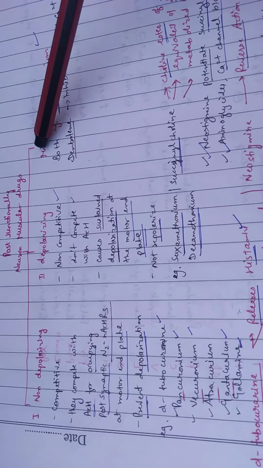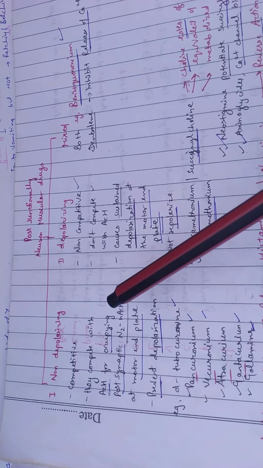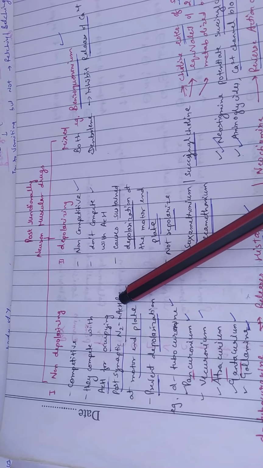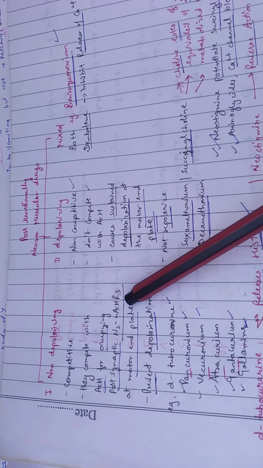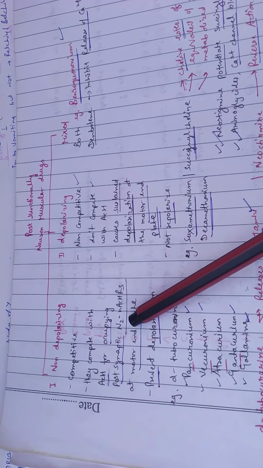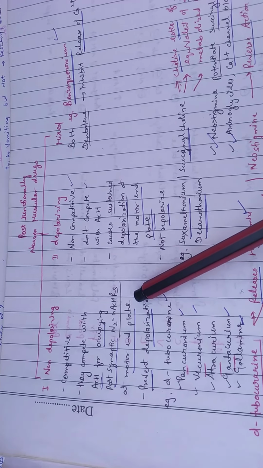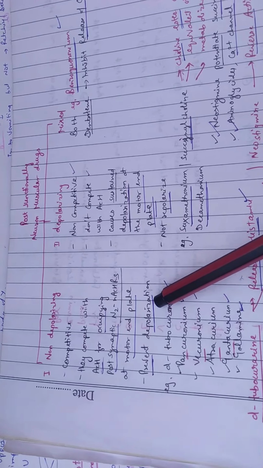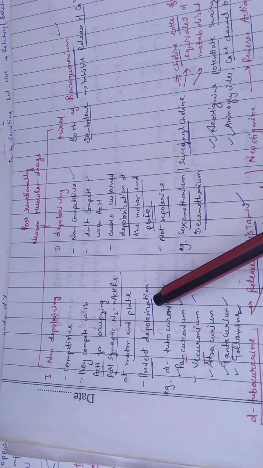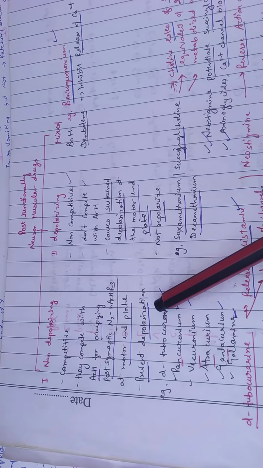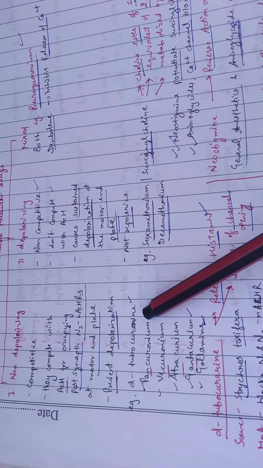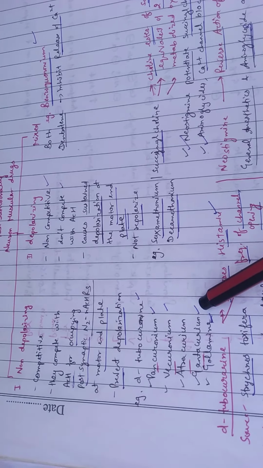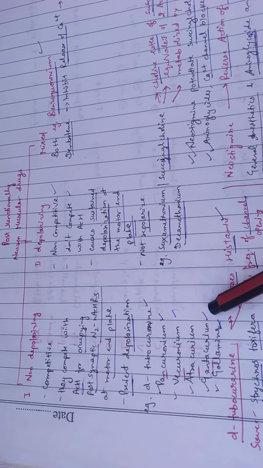For the postjunctional neuromuscular drugs, non-depolarizing is the competitive type, and it will compete with acetylcholine for occupying the N2 nicotinic acetylcholine receptors postsynaptically at the motor end plate. By competing at the N2 acetylcholine receptors, it will prevent the depolarization. There will be no depolarization and muscular relaxation will occur. Examples are D-tubocurarine, pancuronium, vecuronium, atracurium, cisatracurium, gallamine. These are the examples of the non-depolarizing type.